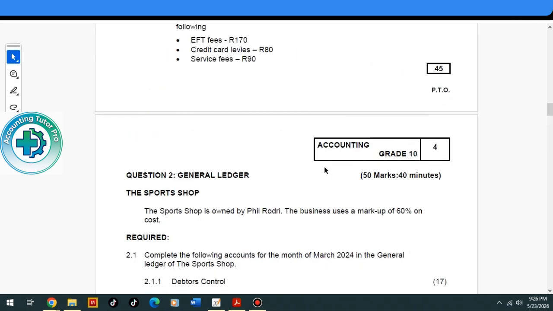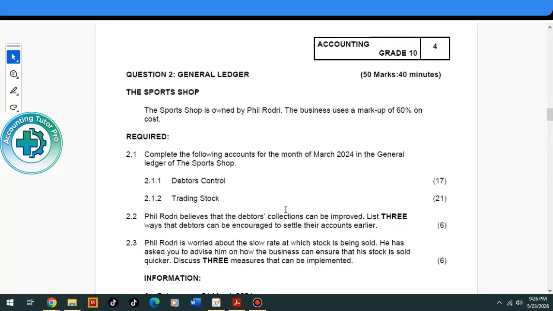Well, the next question is question number 3. The sports shop is funded by what? The business, you look up business. Investment, book calls account for sports shop.